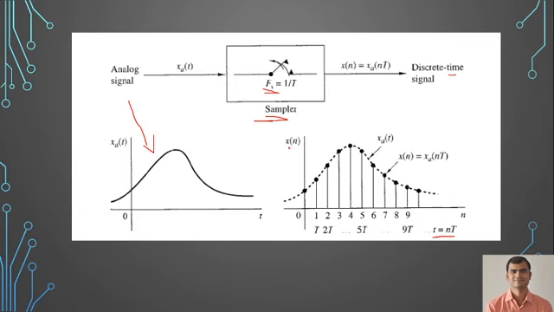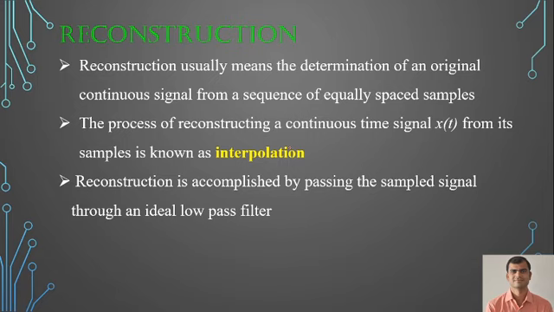Now how do we recover the signal after converting it into discrete form? We'll see that. That is known as reconstruction. Reconstruction means you have to find the original signal from the equally spaced samples. When we convert back to a continuous signal from the samples we have got after sampling, that is known as reconstruction.